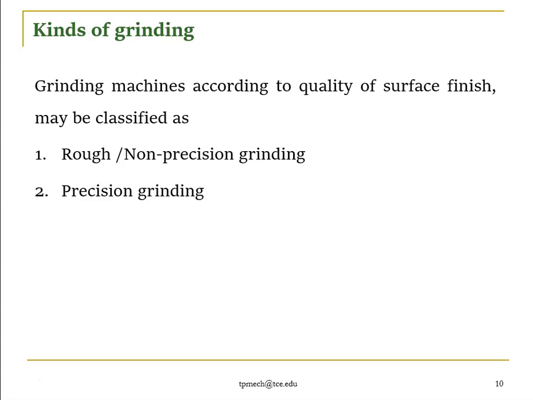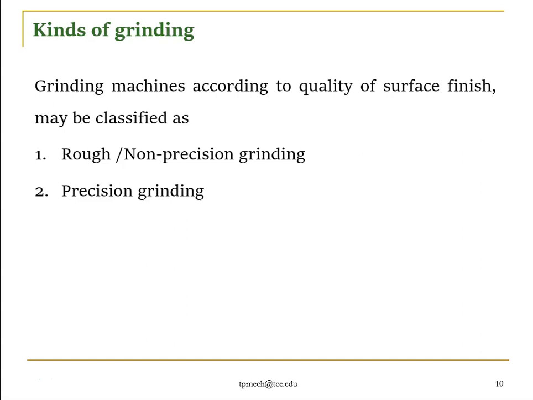The first process we say is a rough cut or non-precision grinding, which means the metal removal rate is high, but we cannot get a good surface finish. But the last part, the 0.2 mm, is called precision grinding, which means the metal removal rate is very low, but we can get a good surface finish. So this is the difference between rough cut or non-precision grinding and precision grinding. So we have two types of grinding based on our metal removal rate and surface finish. If the metal removal rate is more and surface finish is very less, then we say it's a rough grinding.